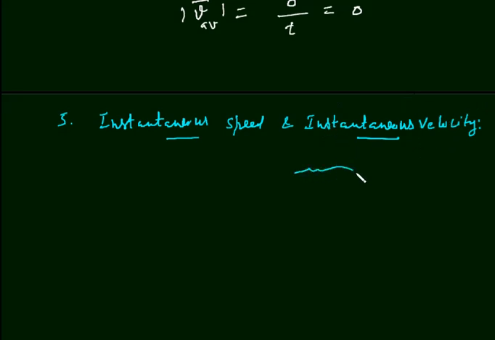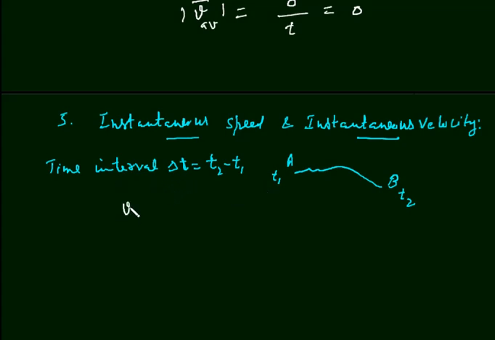Let a body move like this, A to B. Okay, the body is at point A at time t1 and it is at point B at time t2. Then what is the time interval? The total time taken is this time interval, which I am writing here as delta t, and this is equal to t2 minus t1. This is the time interval.